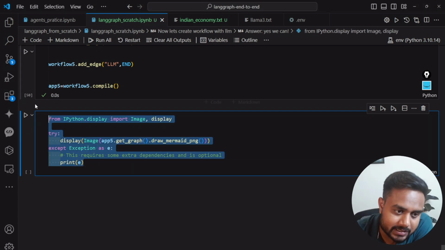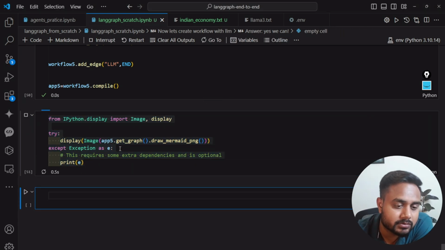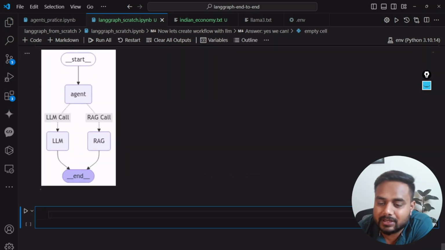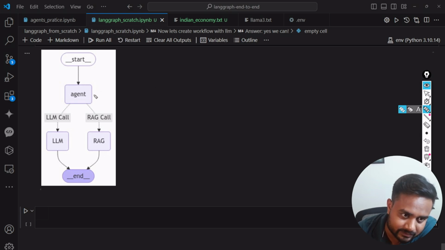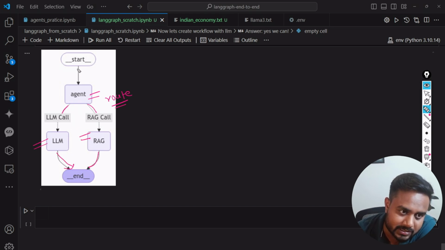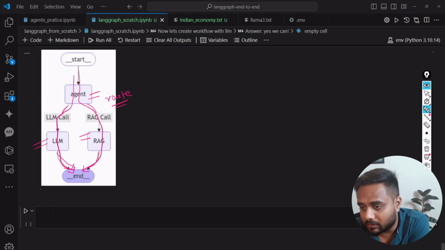So here guys, I am going to display the graph. So this is the graph guys. Now let's understand this particular graph. First I am calling the agent. Now the agent is taking a decision based on the conditional edge using this route method, whether I have to take this way or this way. Based on this, it is giving me output. If it is coming over here, it will give me output. If it is going here, it will give me output. I think the thing is clear to all of you now.